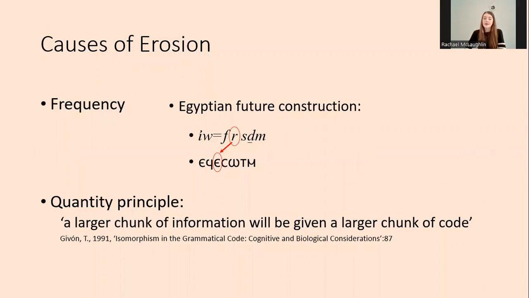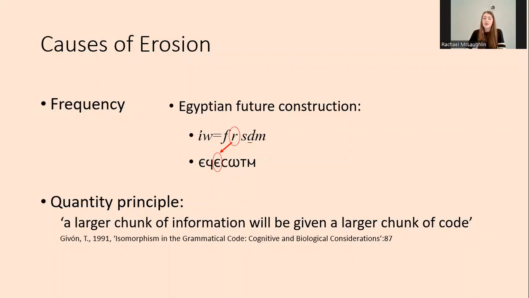Rather related to this cause of increasing frequency is the quantity principle, which states that a larger chunk of information will require a larger chunk of code. This again leads to the idea that lexical items, which hold larger chunks of information, are greater in size than grammatical items, which hold smaller chunks of information. And that as a lexical item becomes more grammatical, it will be eroded to reduce the size of its code, reflecting the reduction in its information value.